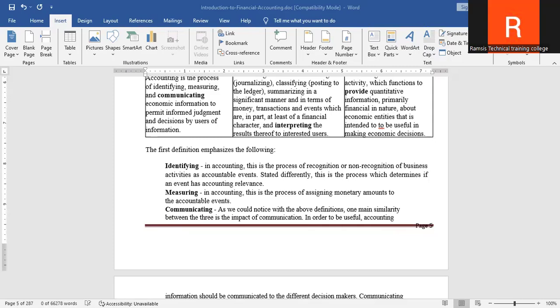Now, let's talk about the qualities of useful accounting information. One is all about relevance. It helps users to make decisions. The other thing is reliability. That is free from errors and bias. So meaning you have information that you can easily rely on.